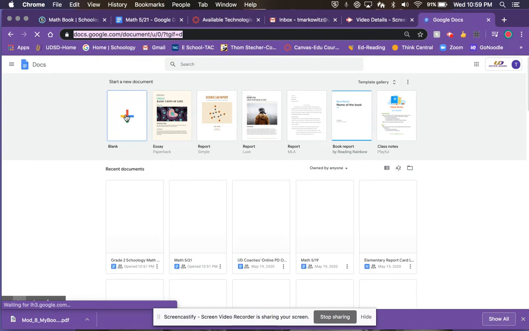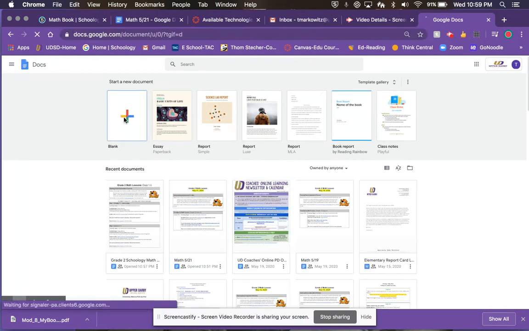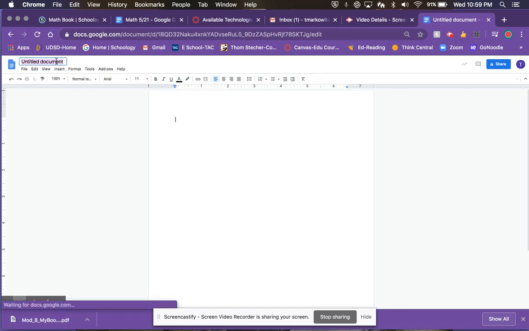Click the plus to make a new document. Okay, you'll see I have other documents in here. You're going to click plus. Okay, and right up here it says untitled. This is where you can title it. You can put math lesson chapter 11, and then tell me which ones you did, and you can type all your answers here.